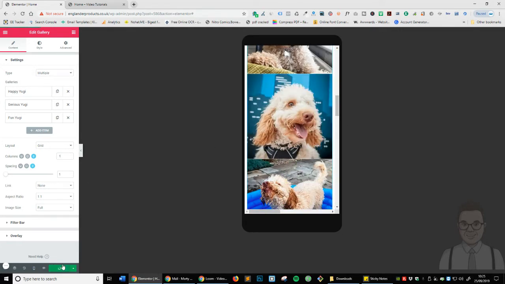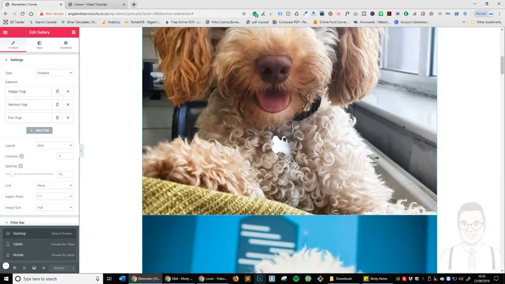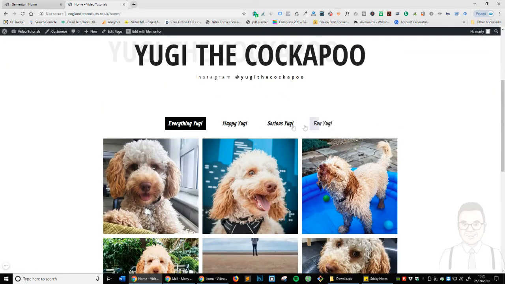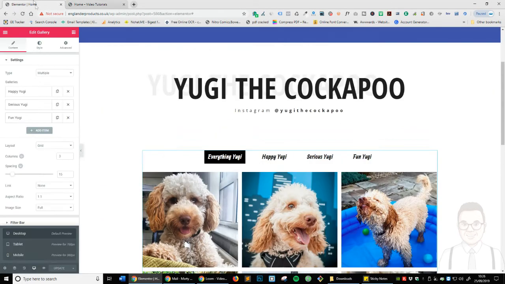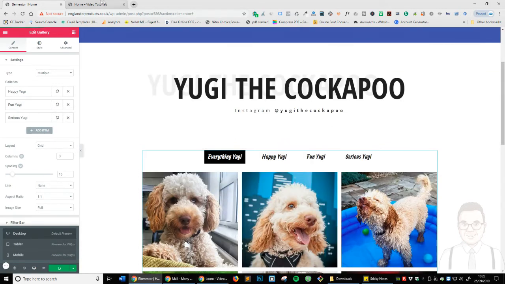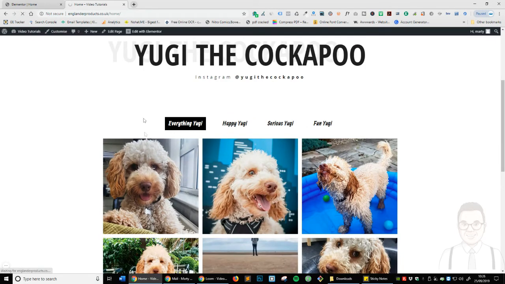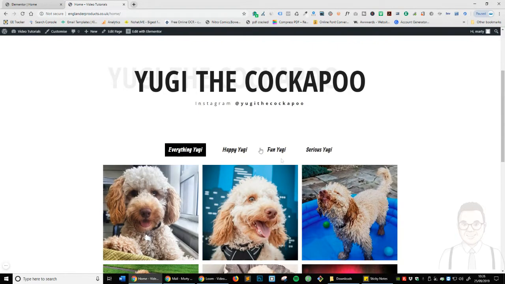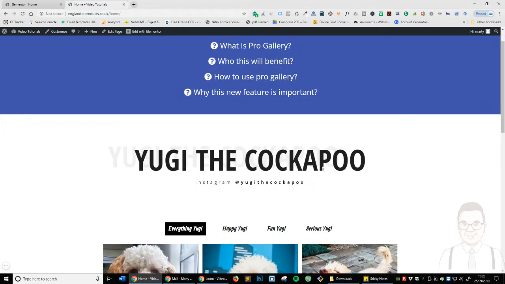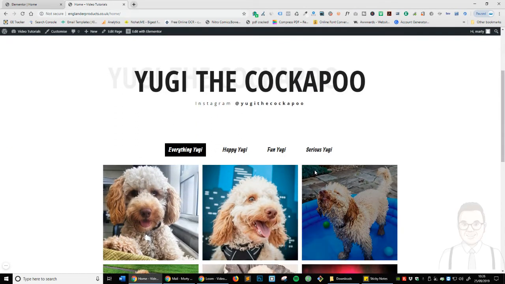I'm going to update it, and I'm going to head over to the desktop, and there you go. Let's click refresh here. And there you go, we've got literally everything there. And if you wanted to rearrange the filters, for example, just click on it and add it there. So now update that, refresh, and there you go. So let's talk about who's actually going to benefit from this.